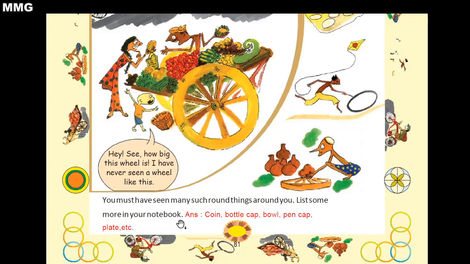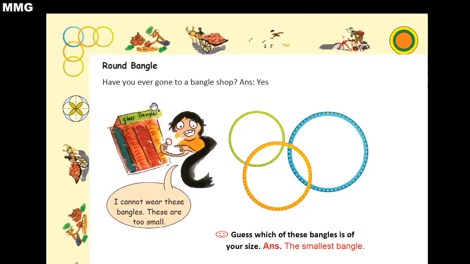List some more in your notebook. So now you have to write some round things. आपको कुछ round things अपनी notebook में लिखनी है. So here I have written coin, bottle cap, bowl, pen cap, plate, etc. You can write wheel also, tire also.